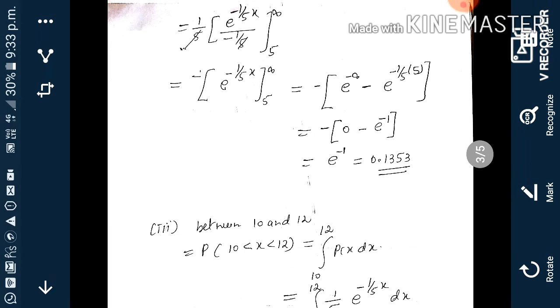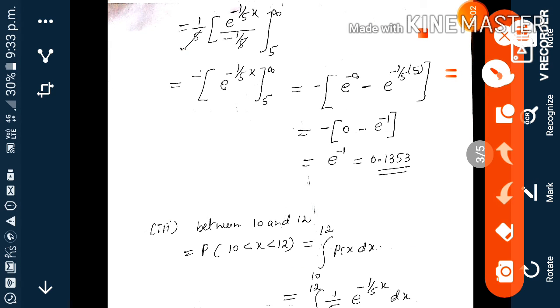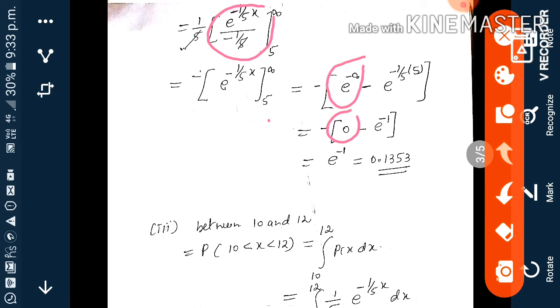After integrating, we get the same as the previous problem. So e to the power minus infinity is 0. Then e to the power minus 1 by 5 into 10, that is e to the power minus 2... so we get e to the power minus 1, that is 0.1353.